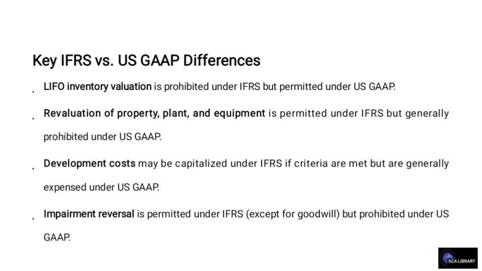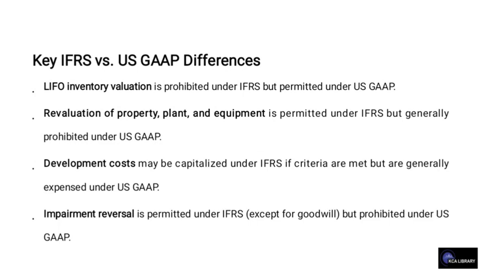Looking at some key differences between IFRS and US GAAP. This can be looked at in terms of LIFO, which is last in, first out, inventory valuation, and this is prohibited under IFRS but permitted under US GAAP. For the revaluation of PPE, it's permitted under IFRS but generally prohibited under US GAAP.